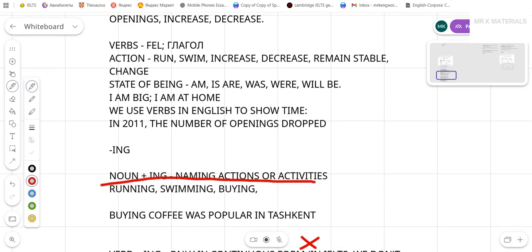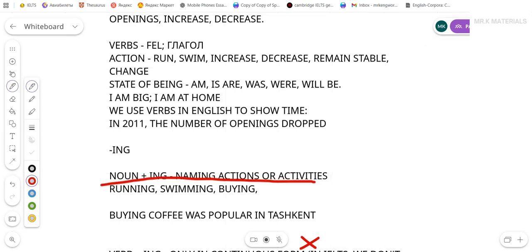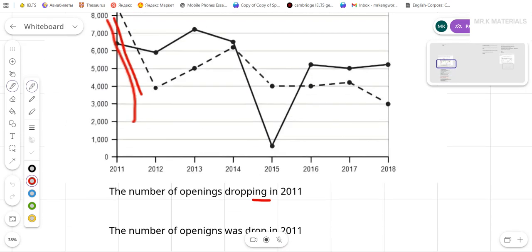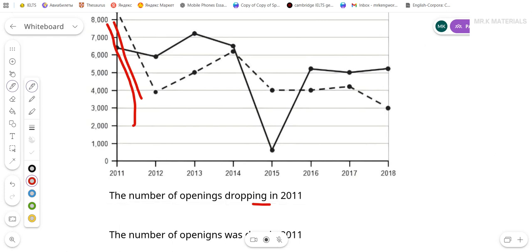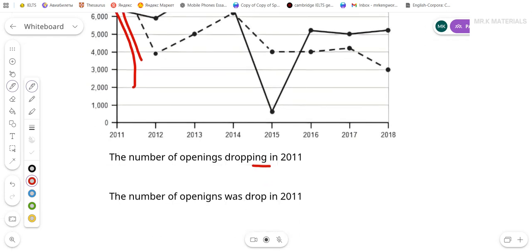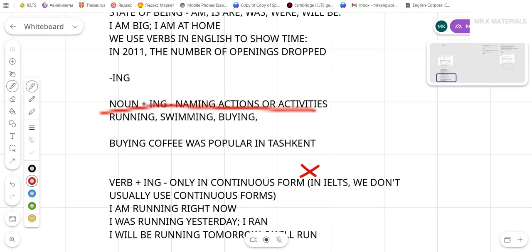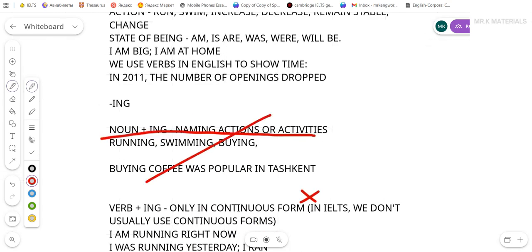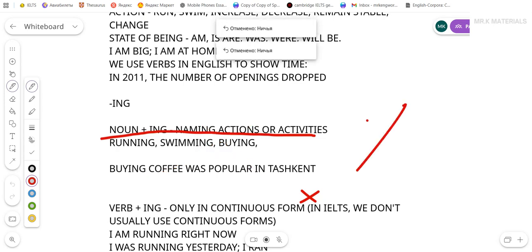Is there an action happening, or is it the name of an action? Here, there is something happening. This should be a verb, not a noun. The number of openings fell. We want to say it fell. We don't want to say a fall. We want to say it fell. So this is an action, not the name of an action. It's not the name of the action. So basically it's not a noun. So the first case, the first case is X. Let me put it here.